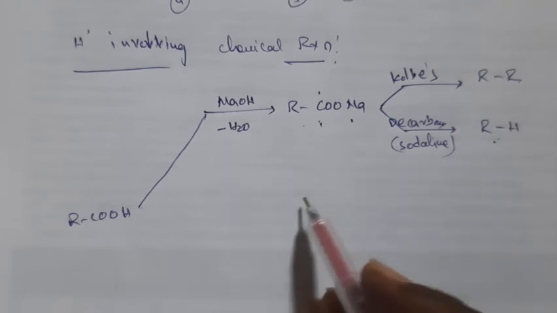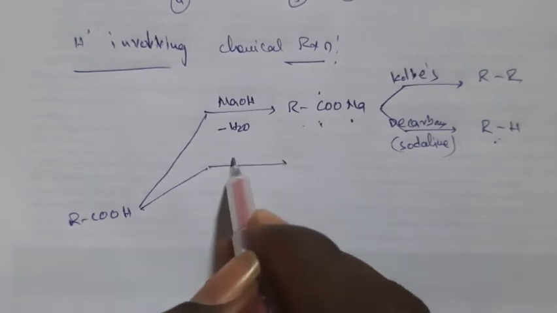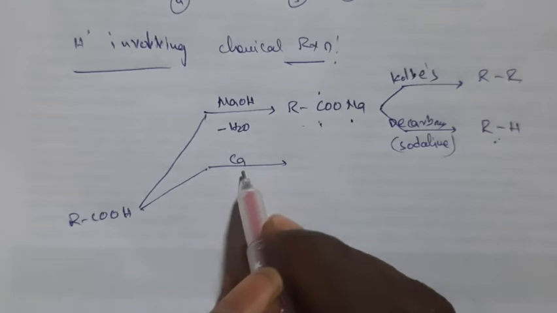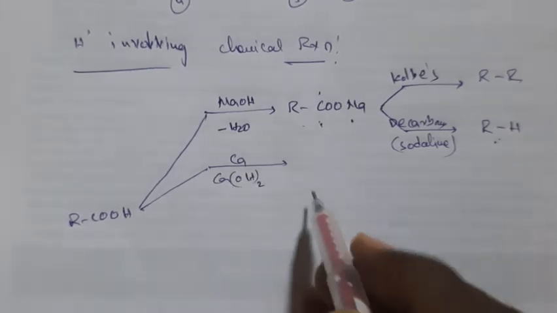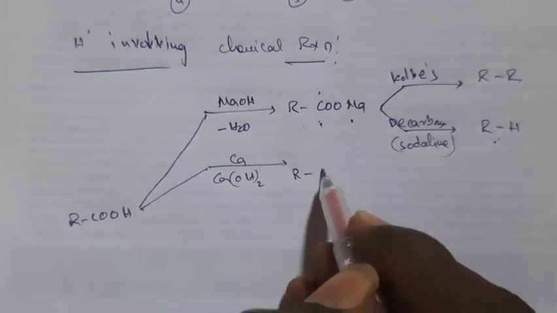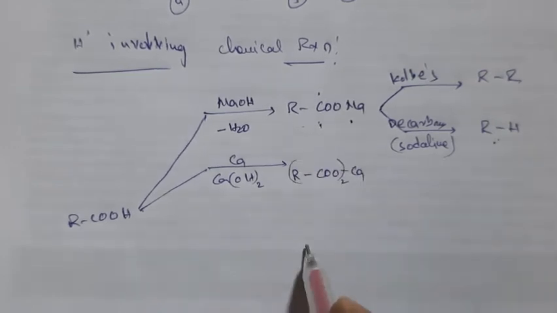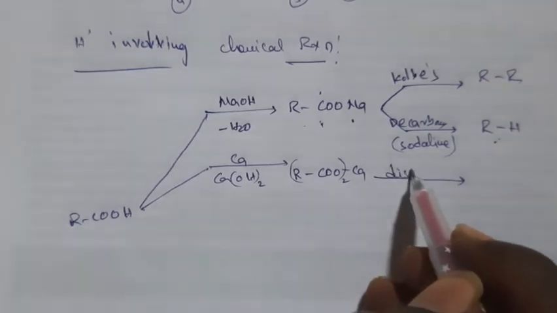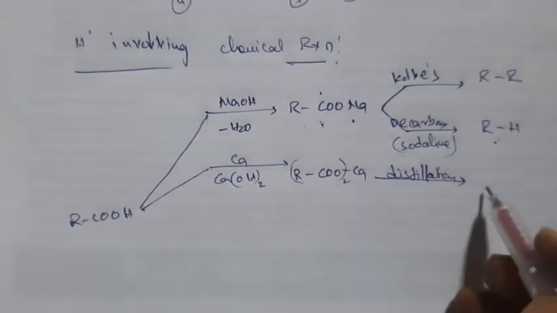Now the second reaction, reaction with calcium salts, right? You can take calcium metal or calcium hydroxide base. Here also you will get calcium salts of carboxylic compounds. If you distill this, you will get aldehydes or ketones.